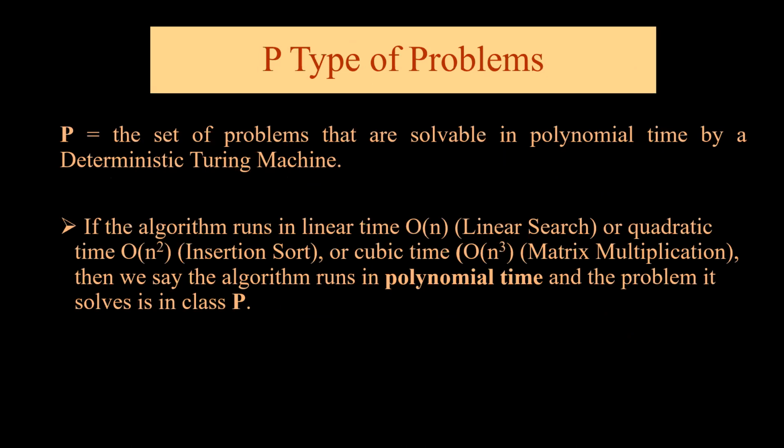Come to P and NP type of problems. First, we will discuss what P type of problems are. P is the set of problems that are solvable in polynomial time by a deterministic Turing machine. If an algorithm runs in linear time, that is order of n, say for example linear search, or quadratic time, order of n squared in insertion sort, or cubic time, order of n cubed in a 3x3 matrix multiplication, then we say that the algorithm runs in polynomial time, and the problem is solved in class P.